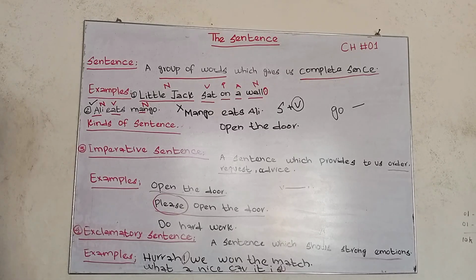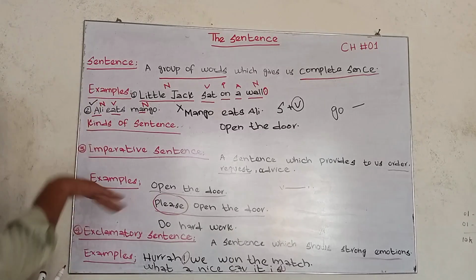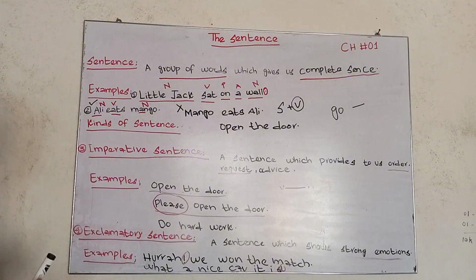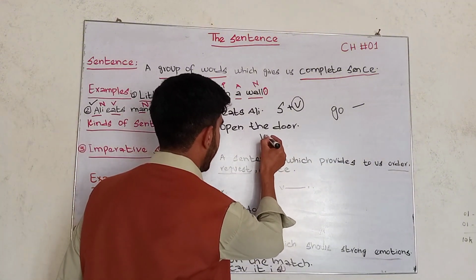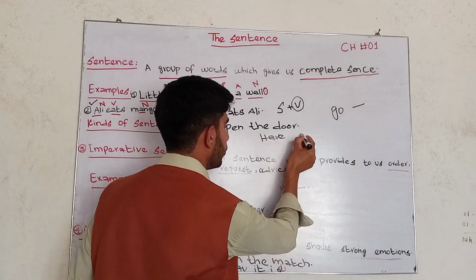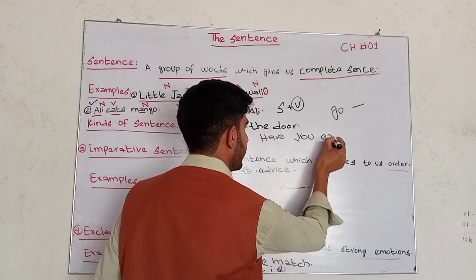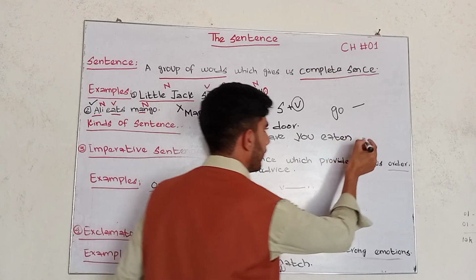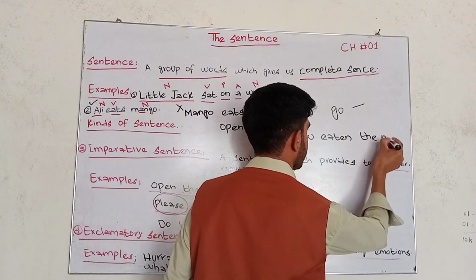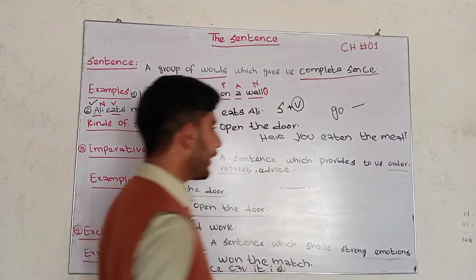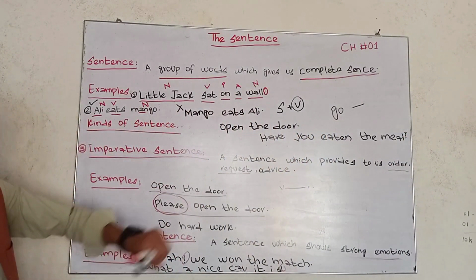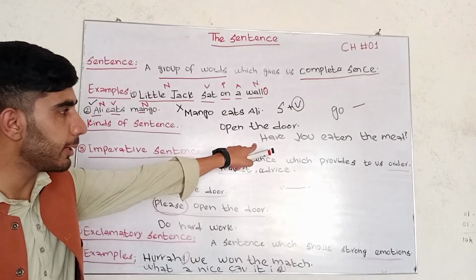Now I'll give you some examples, and I'll explain all these things. For example, if I give you an example of an interrogative sentence: "Have you eaten the meal?" This is a sentence of the present perfect tense.